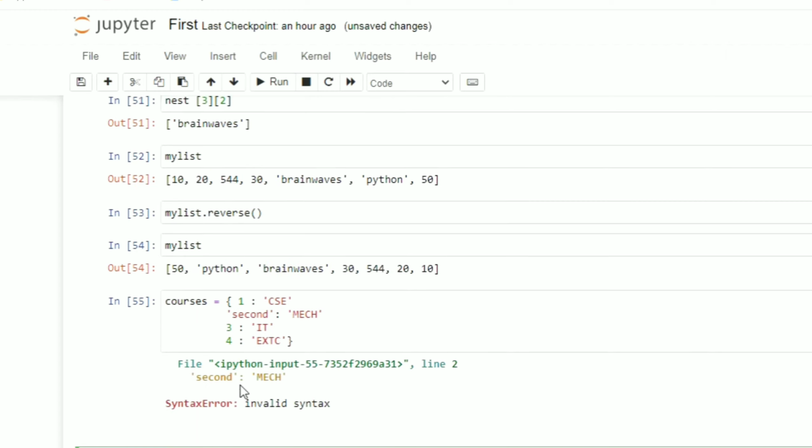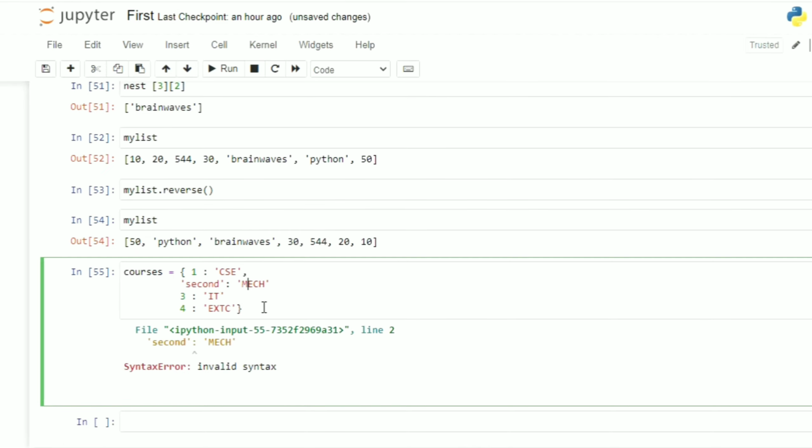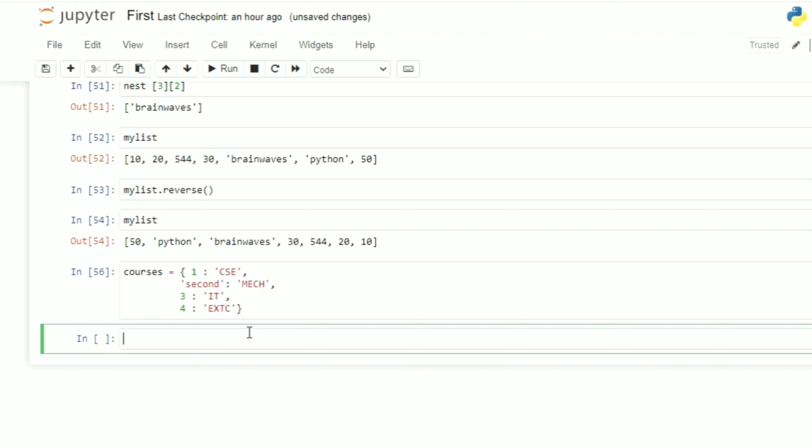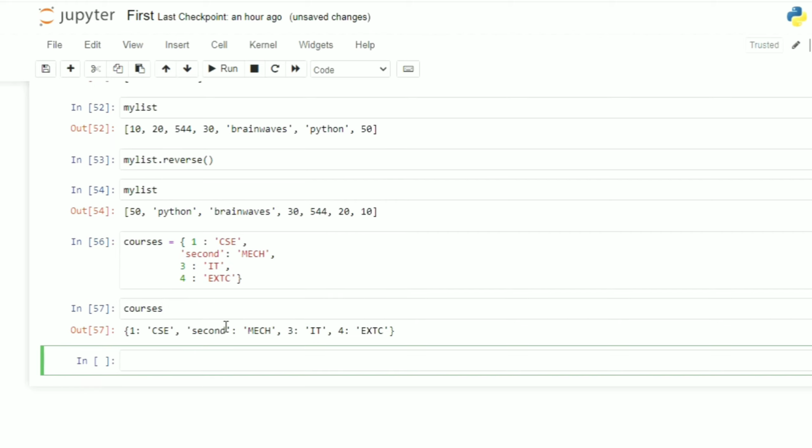Okay, let me execute it. There is a syntactical error. Yeah, here I have not given the commas, so let me give the commas. Yeah, now it will get executed. You can see, if I want to check what was the key value pair, what is the actual dictionary which I have defined, you can check it like this, courses. So you can see this is the key. On key 1 the value is CSE, on key second the value is make, on key 3 value is IT, on key 4 the value is EXTC.